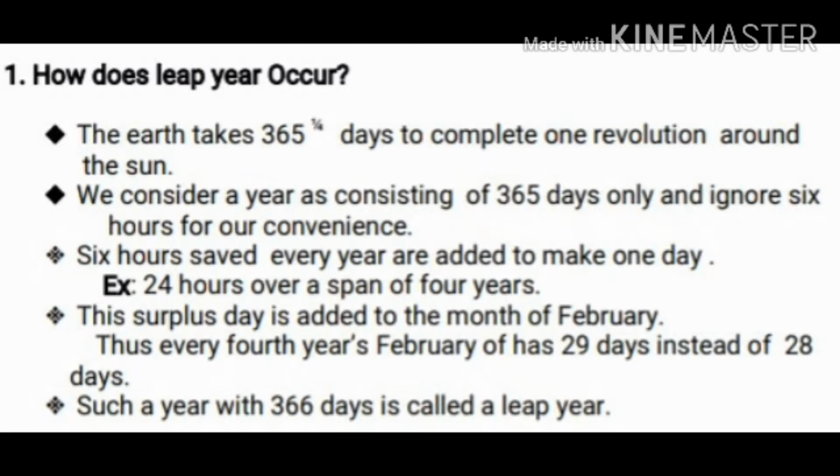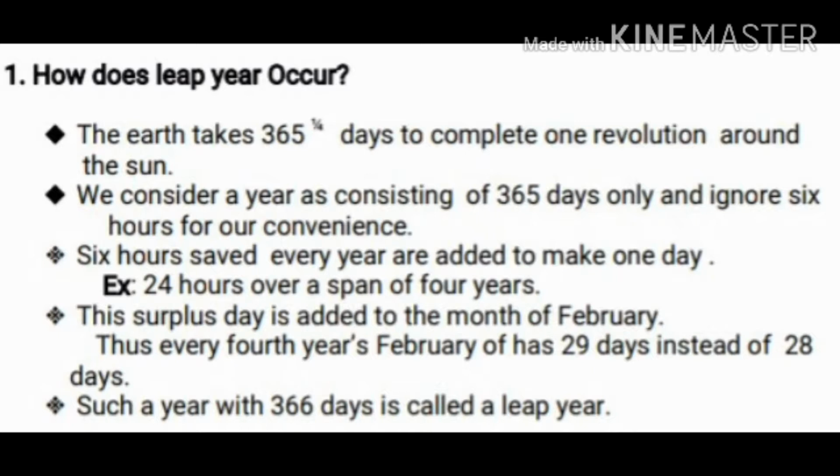Thus, every fourth year, February has 29 days instead of 28 days. Such a year with 366 days is called what? Is called a leap year. Are you clear, children? Once again, I will repeat, just remember it.